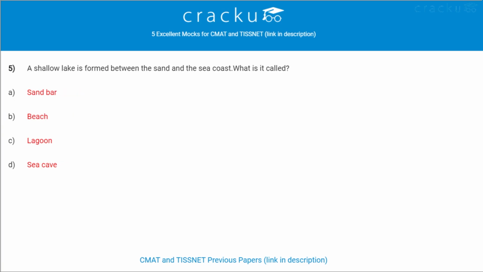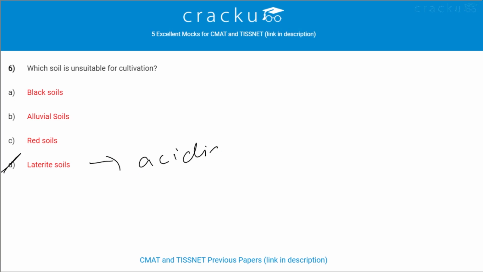Next question. A shallow lake is formed between the sand and the sea coast. What is it called? It is called as lagoon. Such lake is called as Kayal in Kerala. Next question. Which soil is unsuitable for cultivation? Laterite soils are unsuitable for cultivation because these are acidic in nature and they do not retain moisture.